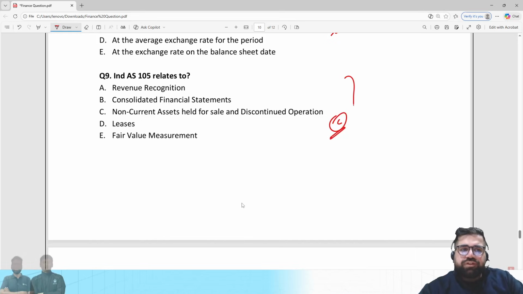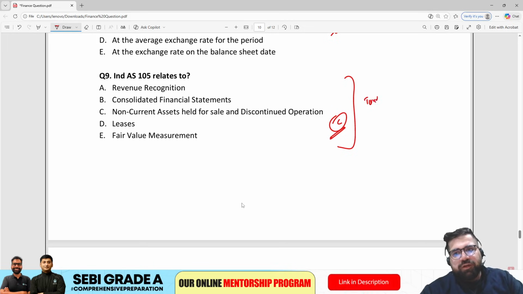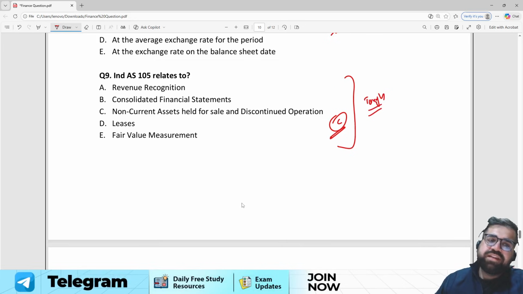So if you don't know question number 9, it's okay because it's tough. But if you apply this elimination technique, then option C looks correct.